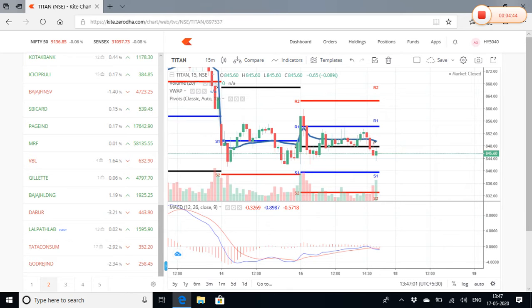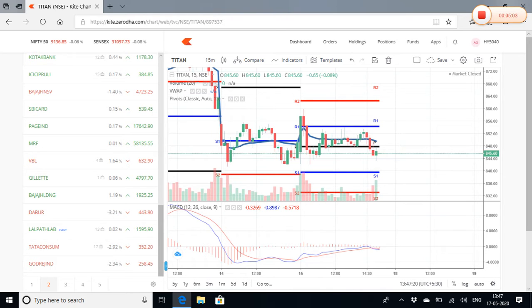What is a VWAP, in short? Basically, when a stock is trading over the VWAP, it acts like a cushion and like a resistance to the downward movement of the stock. Of course, the stock can break down, but till you get certain signals, the stock won't come down.